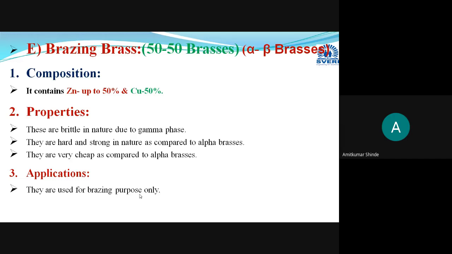Pawan Gauri is there. Pawan Gauri is not there. Akshay Pansare. Have you understood all types with their applications?